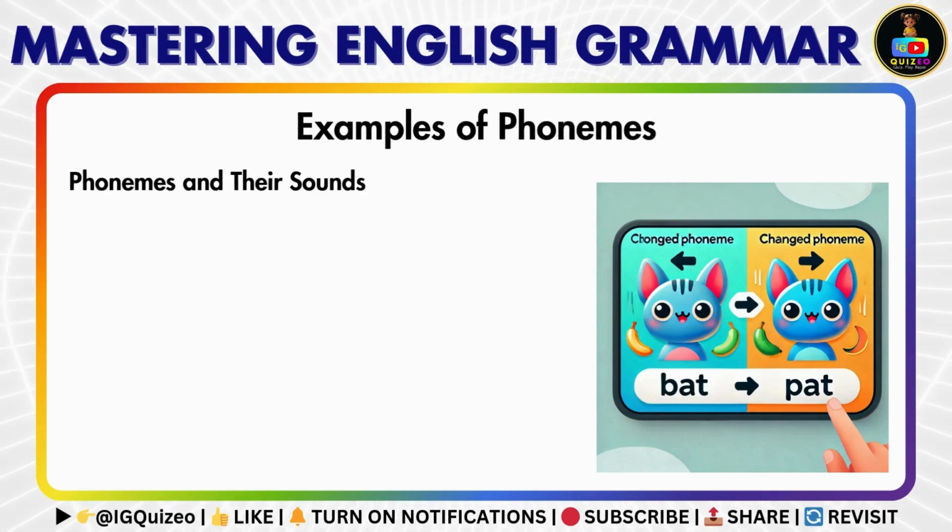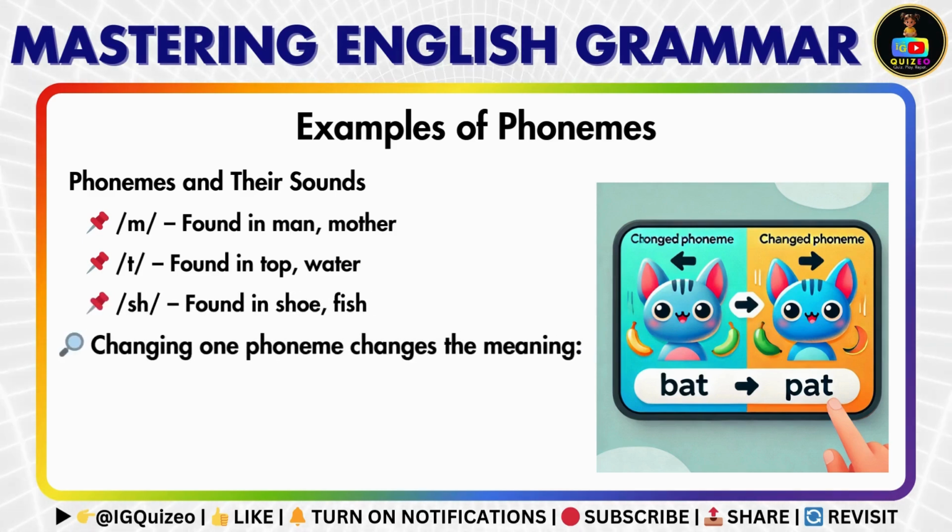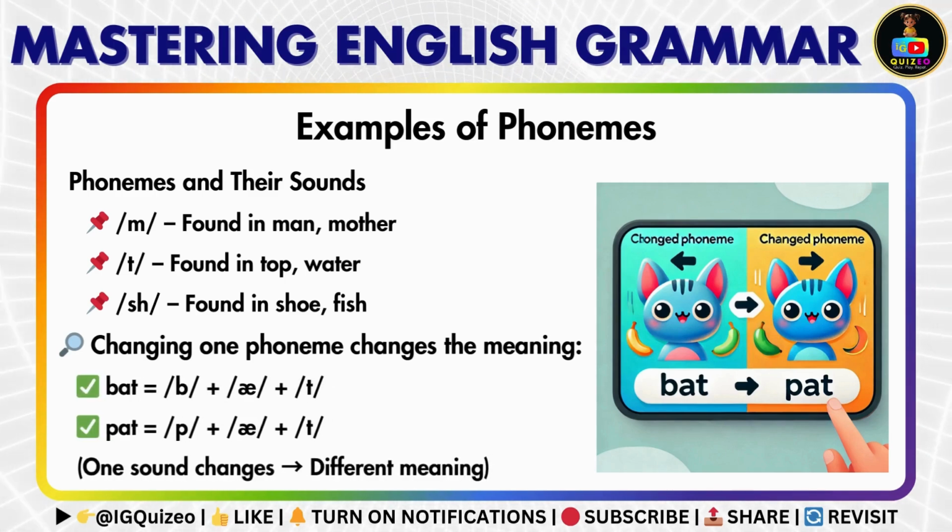Now, let's look at some examples. The M sound appears in words like man and mother. The T sound is found in words like top and water. The sh sound appears in shoe and fish. Notice how changing a single phoneme can completely change the meaning of a word. For example, bat and pat differ by just one sound.